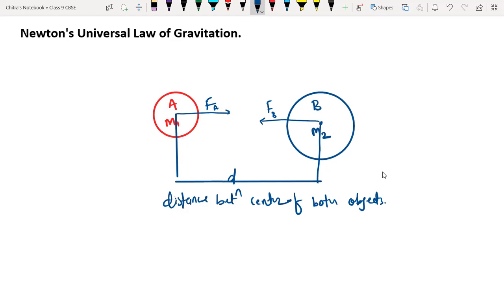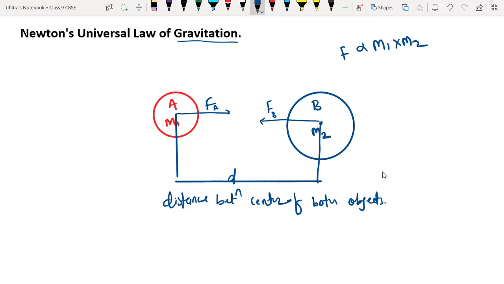So the universal law of gravitation states that the gravitational force working between any two objects having mass is directly proportional to the product of their masses, m1 into m2.